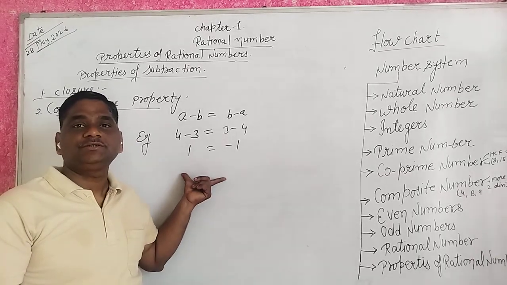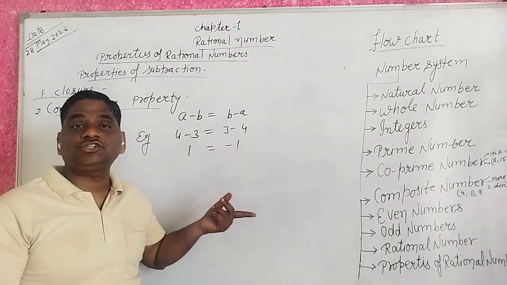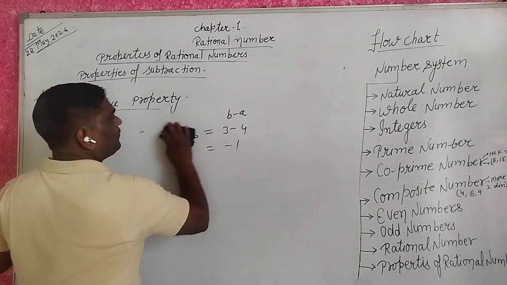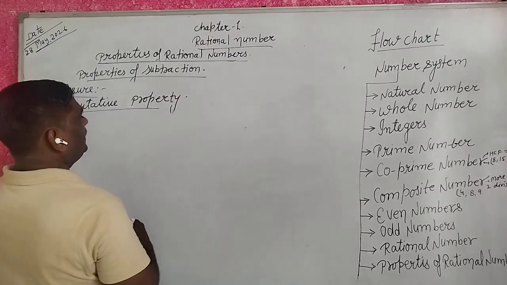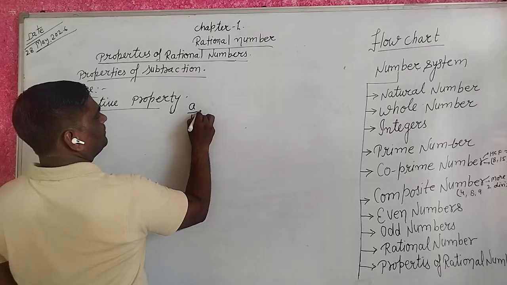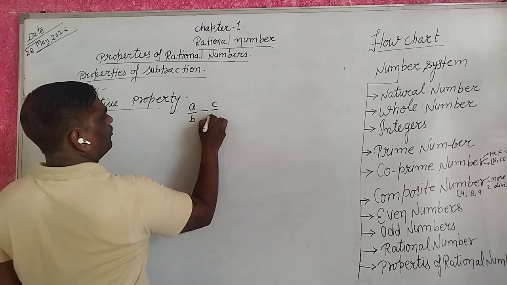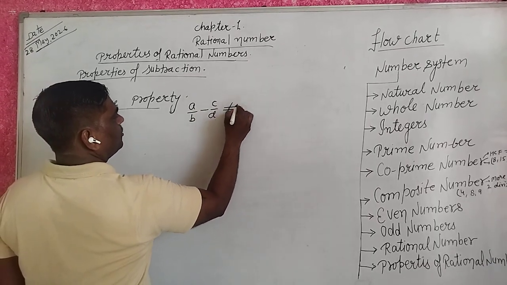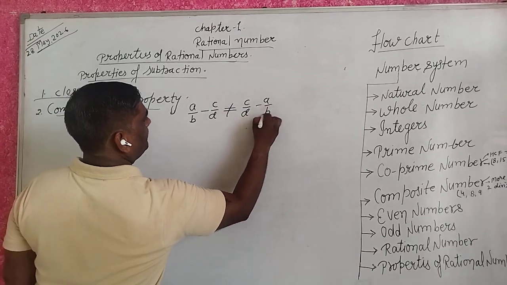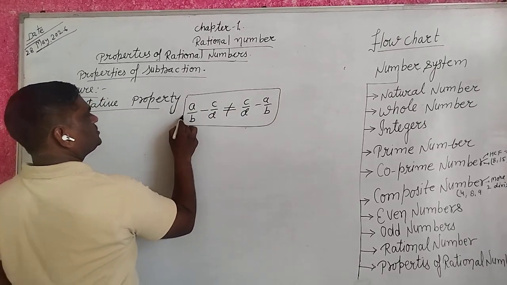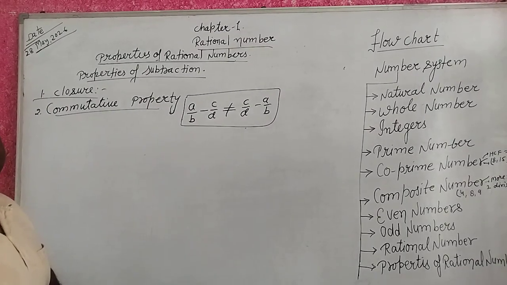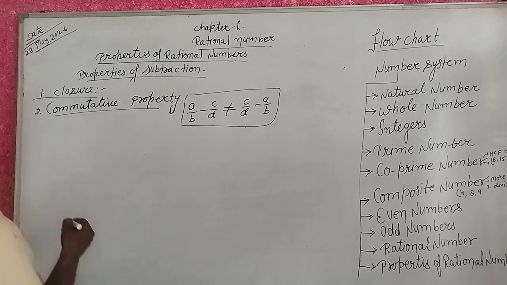The commutative property does not hold for subtraction because the results are not the same. So A upon B minus C upon D is not equal to C upon D minus A upon B. That is the subtraction of rational numbers. Okay guys?